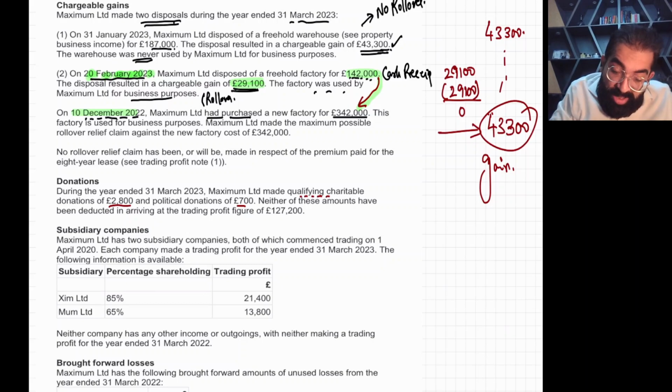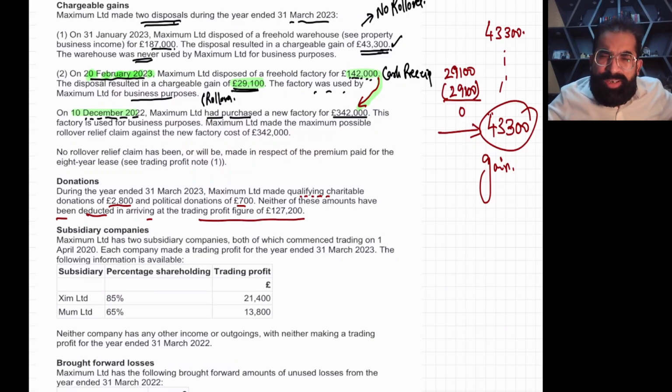Neither of these amounts has been deducted in arriving at the trading profit, so it's perfect. Even political donations are never allowed from anywhere. They have also not deducted the QCD from trading profit, that's also perfect, because QCD is deducted from total profit, not trading profit.